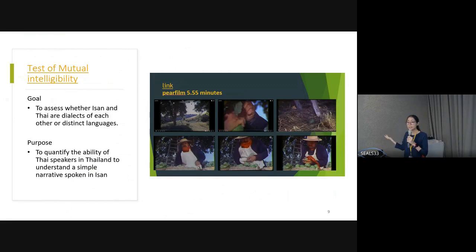And we ask another native speaker to retell the story again, to make sure that the story is not too fast and not too slow. It's at a good pace, so the audience or the listener can hear the story. So now we have the script, and we have the sound from the native speaker who retold the story.